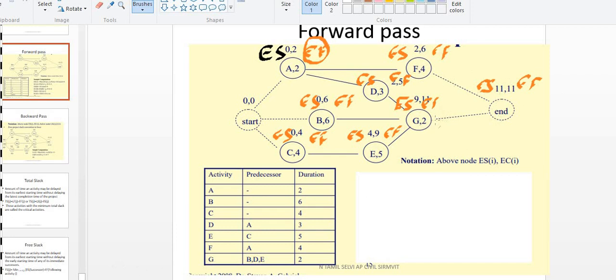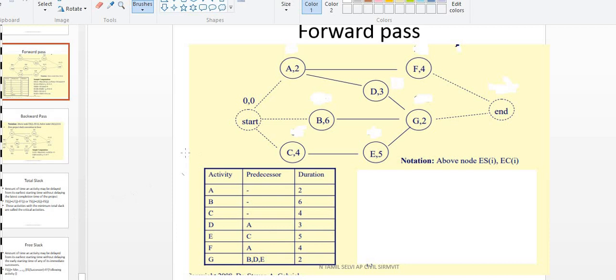And when you are coming to this G point, okay, what is happening? Now you see here, early start will be on the left. Okay, I'll draw here. Now in this thing, early start will be here, early finish will be here. So here, starting activity 0. What is the duration? Plus 2. So 2. Come to this one, 0 plus 4, 4.